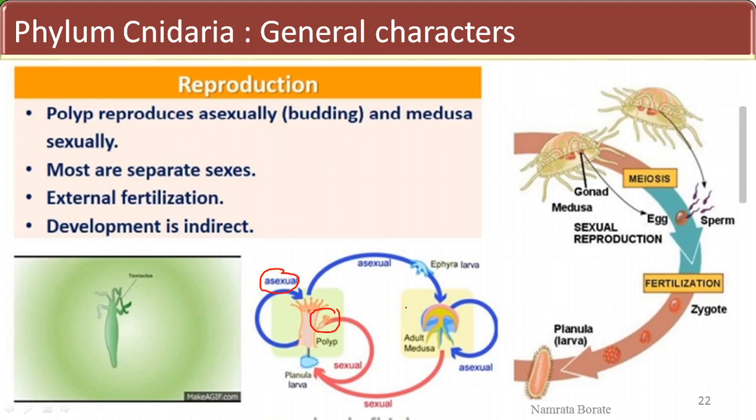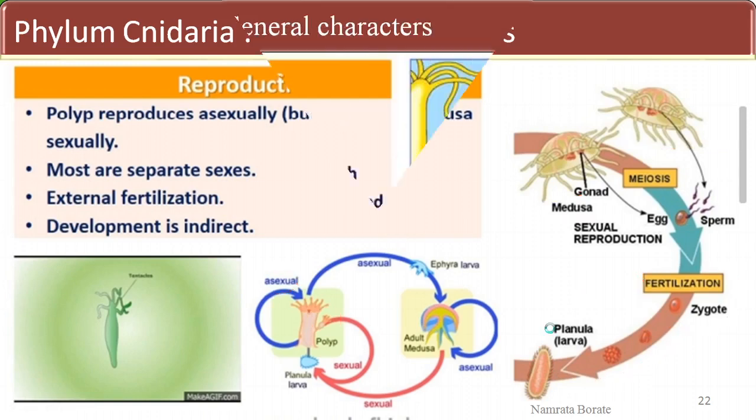And the medusa reproduces sexually, meaning there is a presence of egg and sperm, that is, the sexes are separate. The fertilization is external fertilization, and the development is indirect development.